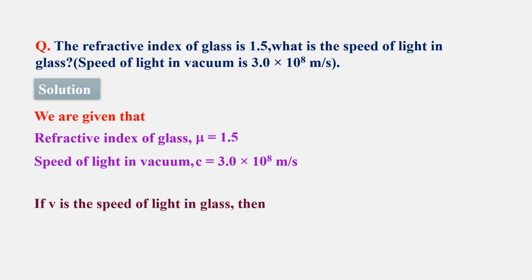If v is the speed of the light in the glass medium, then v is equal to c divided by refractive index mu. That gives rise to 3.0 into 10 to the power of 8 divided by 1.5. The answer will become 2 into 10 to the power 8 meter per second. That is the speed of light in glass medium.